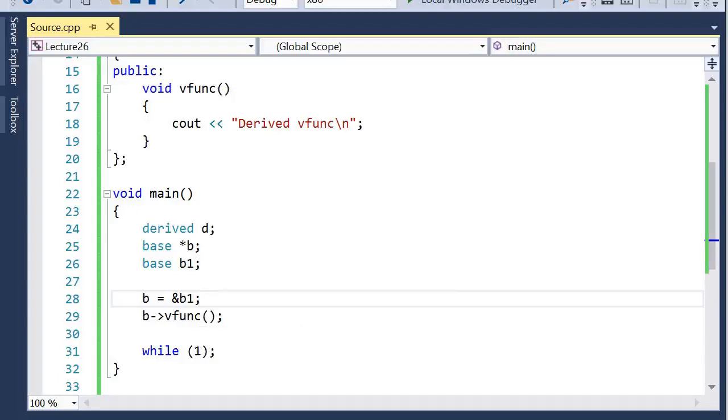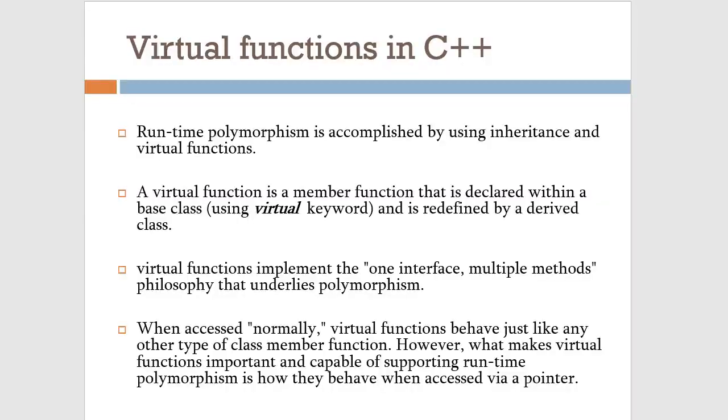So basically this is how runtime polymorphism is achieved, and this is done during the runtime, that is when you are assigning this address to this pointer. So I hope now you have understood how this runtime polymorphism is achieved. Now let's go back and understand more about virtual functions.